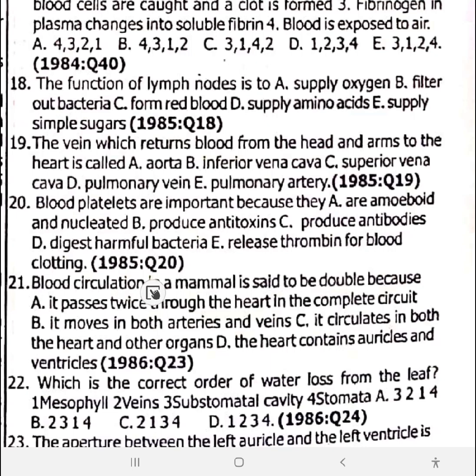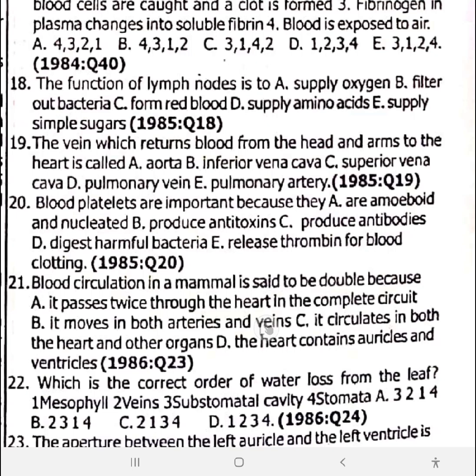Number 21. Blood circulation in a mammal is said to be double because it passes twice through the heart in complete circuit. So here's how it flows. Let's write it down. Pulmonary circulation is the flow of blood from the heart to the lungs and from the lungs to the heart: heart to pulmonary artery to lung to pulmonary vein to heart.